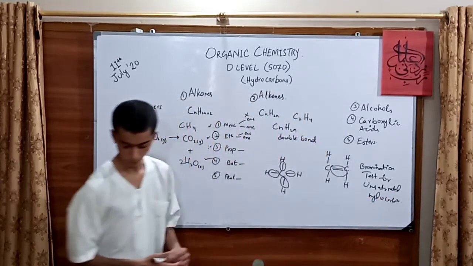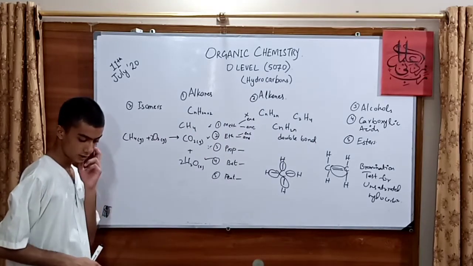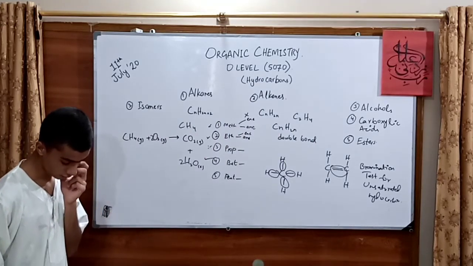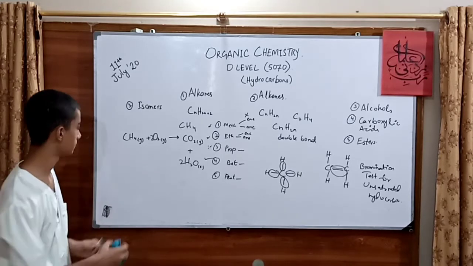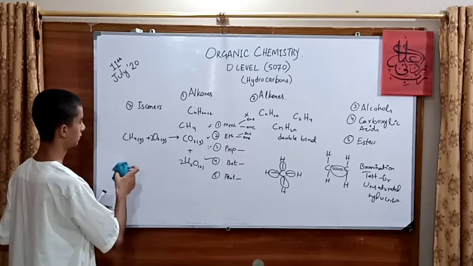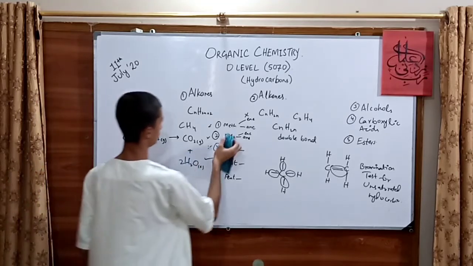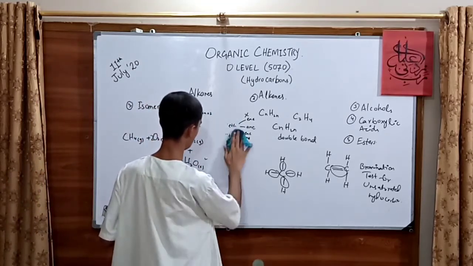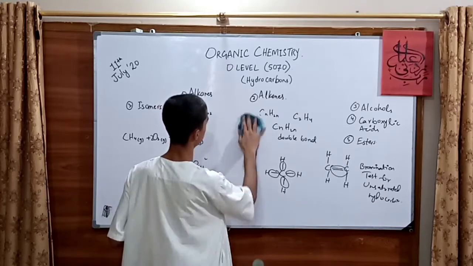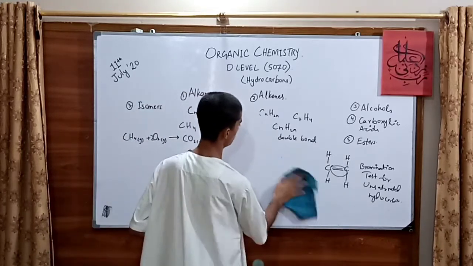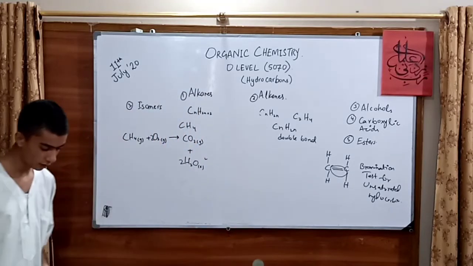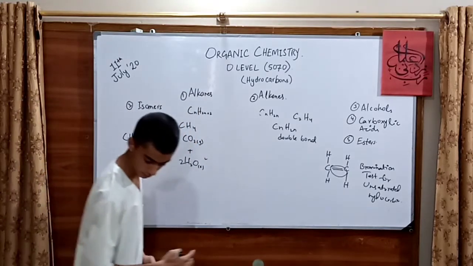Now for the reactions of alkenes. Okay, I'm just erasing this. Hopefully it will be the last thing in the unit.